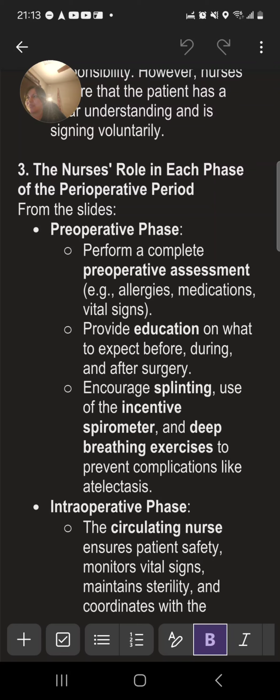What is splinting? See, this is why I have to go back and forth. I have no idea. What is splinting? And why do we need to encourage splinting, incentive spirometry, before or in the preoperative phase?